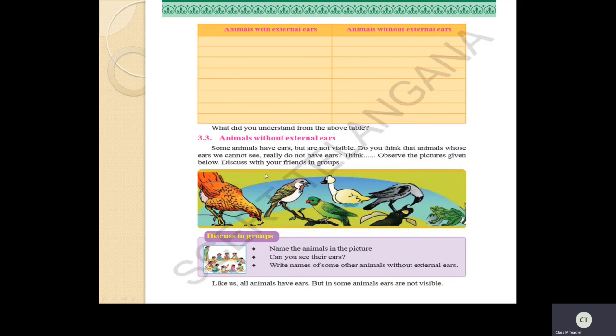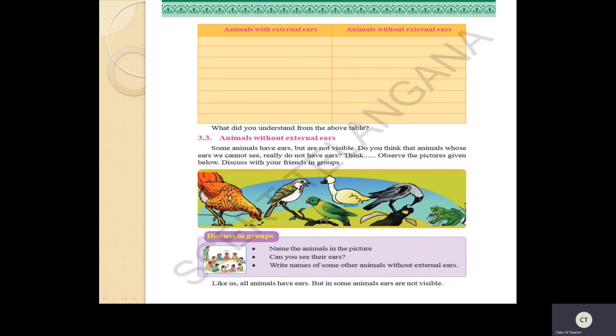Okay, children, now let us move on to the next topic, animals without external ears. Now see here, children, generally organisms are divided into animals and plants, mainly two. Human beings, birds, reptiles and other animals are all categorized into one group, animals. Birds also come under the animal group, but later they are divided into birds.